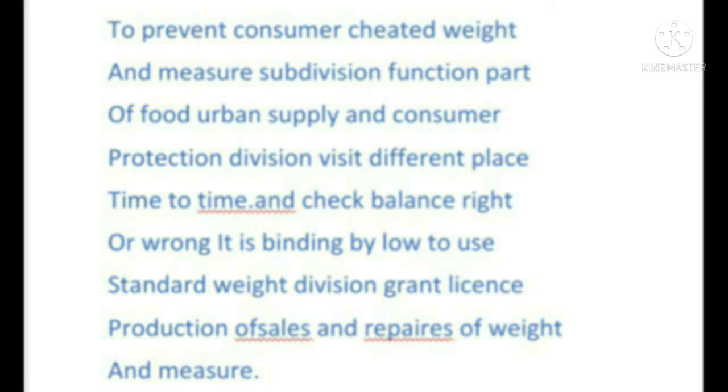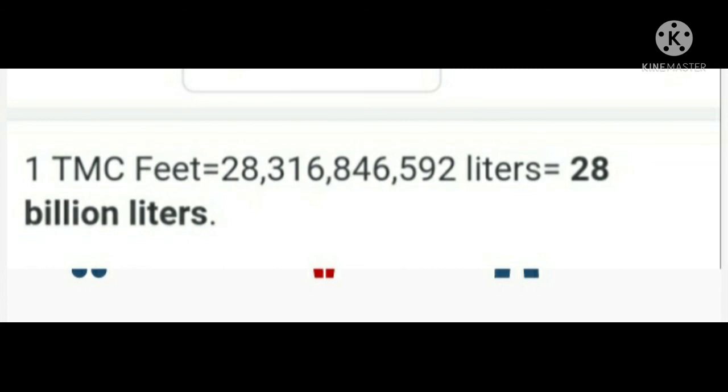So in this lesson we discussed fundamental quantities, standard of the fundamental quantities, the international system of units, importance of accurate measurement, major causes of errors in measurement, and how to prevent consumers from being cheated.